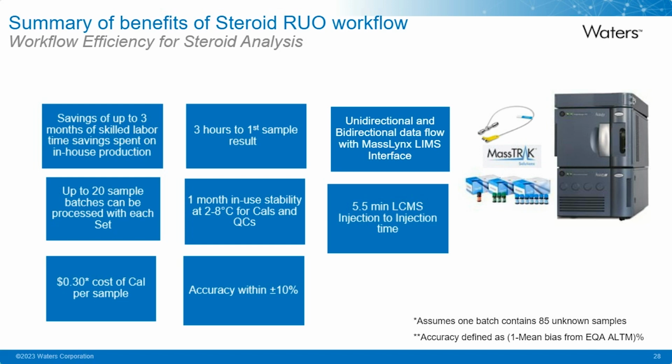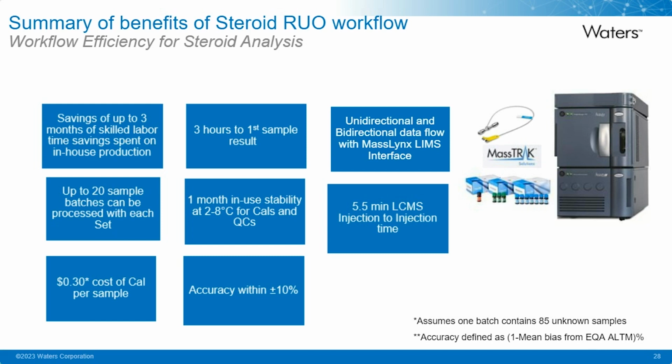These sets can be used in up to 20 sample batches with each set, so depending on your throughput, you could end up using one set for every 1 or 2 months of analysis. The overall cost per sample for the calibrator is around 30 cents or 20 pence, depending on where you're coming from around the world. It's up to 3 hours to first sample result, so that's taken into account.